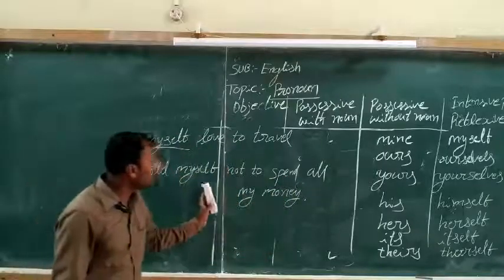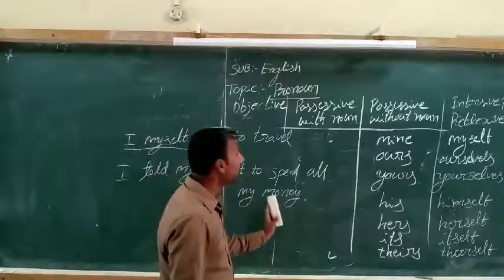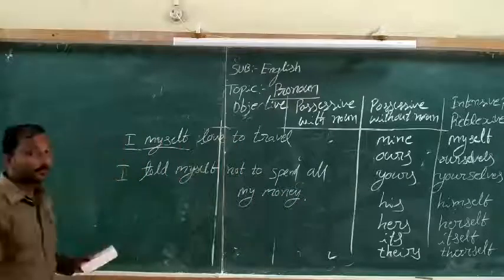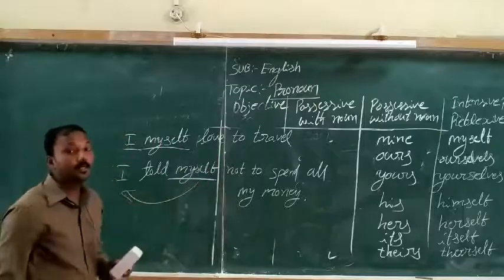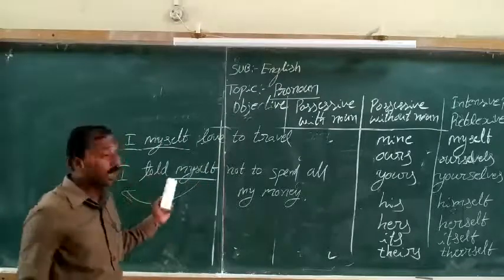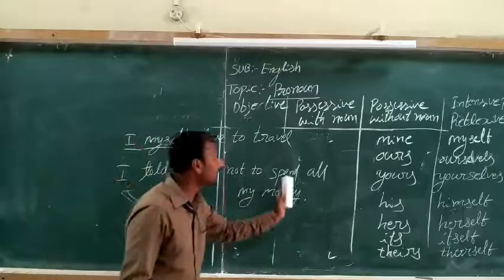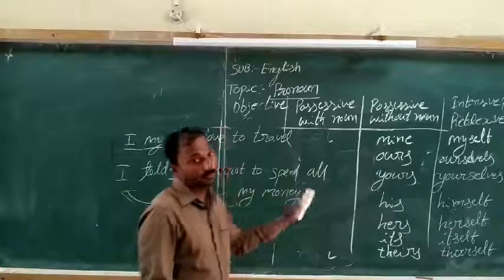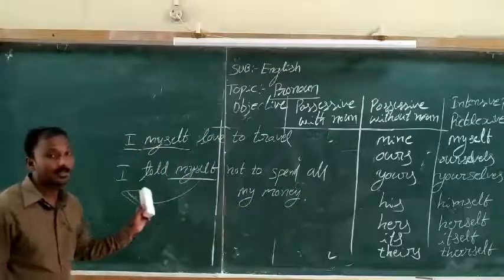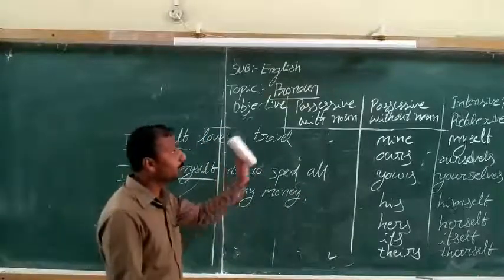In this sentence, we observe that myself refers to the same person in the sentence. I told myself not to spend all my money. That is a reflexive pronoun. It reflects the same person or things in the sentence.